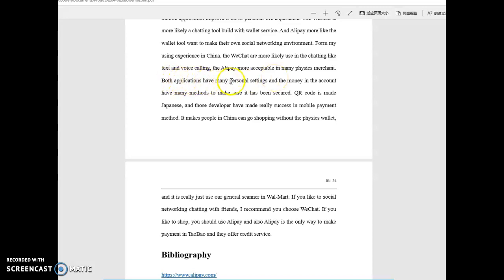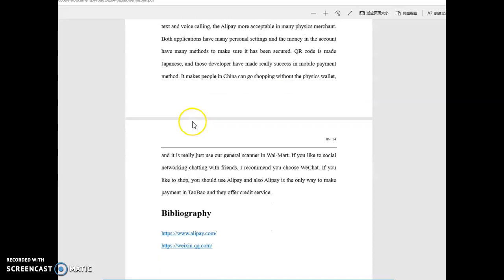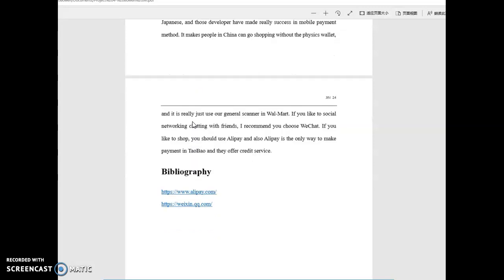Both applications have many personal settings and methods to make sure the money in the account is secured. The QR code was made in Japan, but those developers made it successful as a mobile payment method in China. It lets people in China shop without physical cash, like just using a general scanner in Walmart, scanning your phone, and then you can pay.